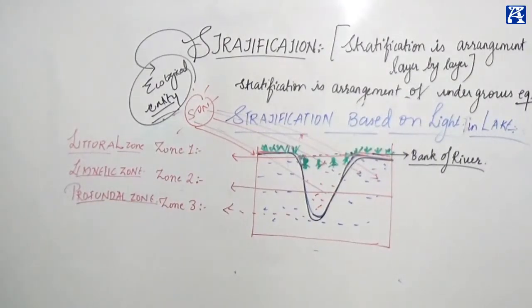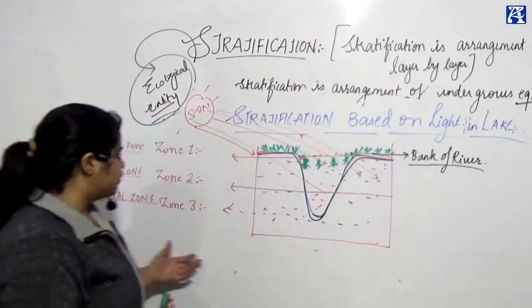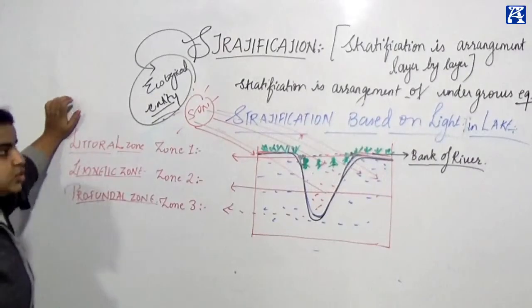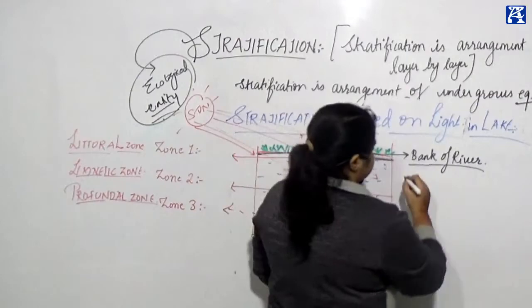Zone 3 is referred to as profundal zone. Now you should ask me, ma'am, what is this littoral zone? What is this limnetic zone? And what is this profundal zone? So, littoral zone, I'll write it here. Littoral zone.